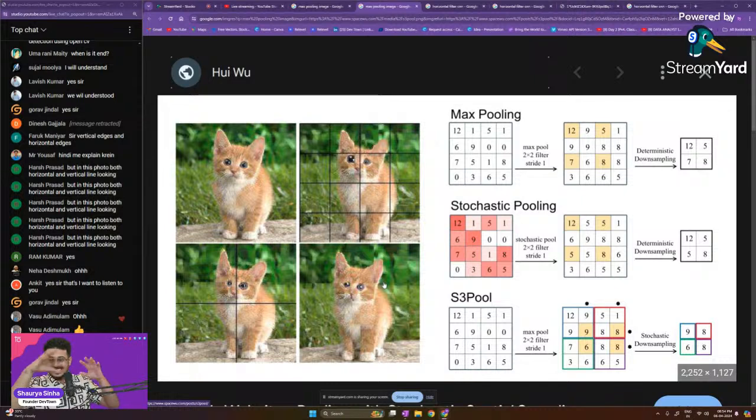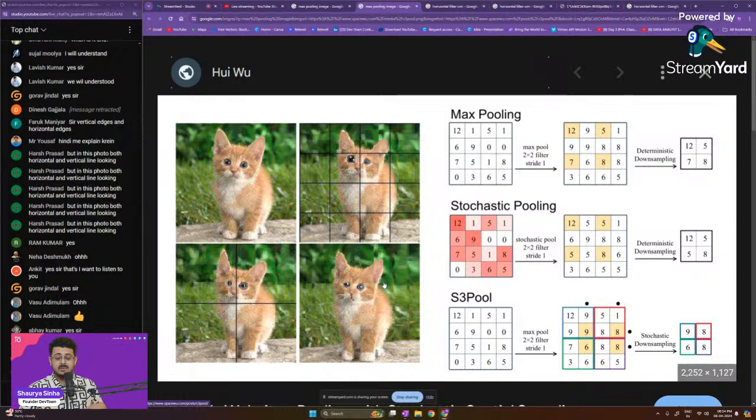Now this entire concept of reducing the size of the image is called dimensionality reduction. The technical term for this is dimensionality reduction, guys. What do you mean by dimensionality reduction? You are basically reducing the different dimensions that were there. You're reducing the features, you're reducing the size of the image, you're working on a smaller image itself, making your code go much faster.